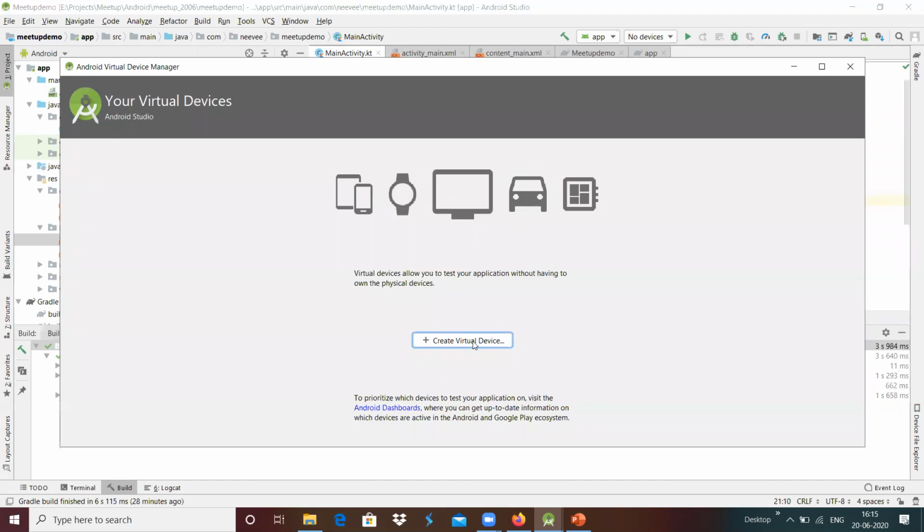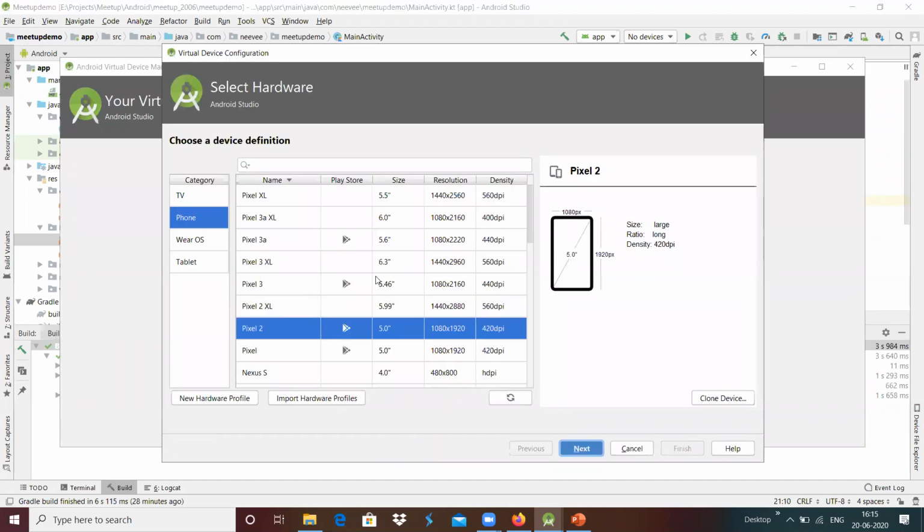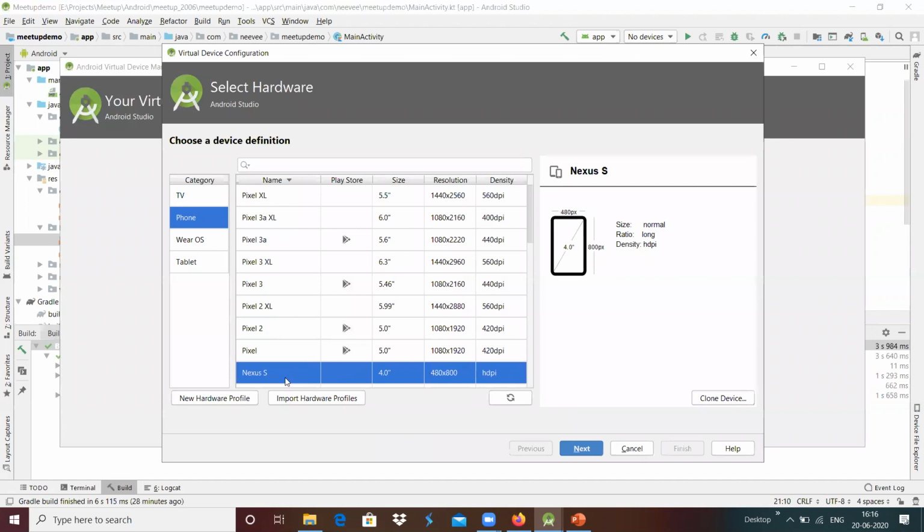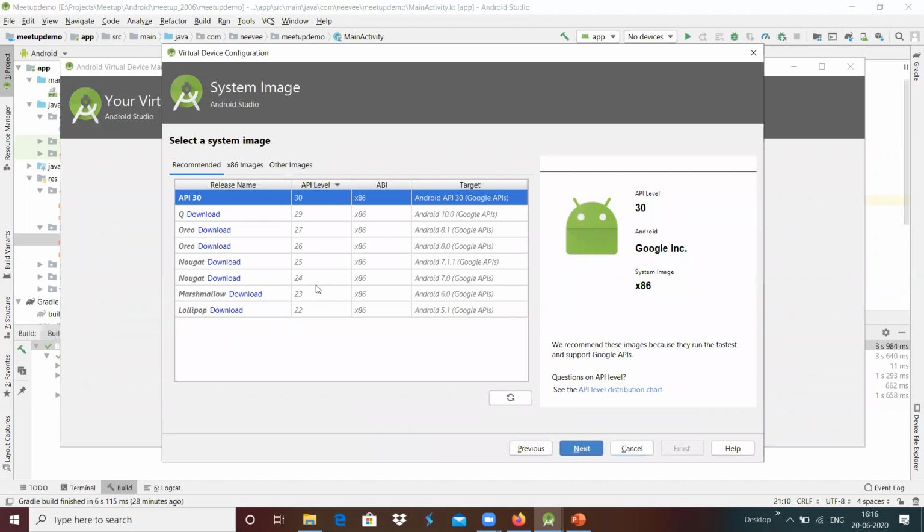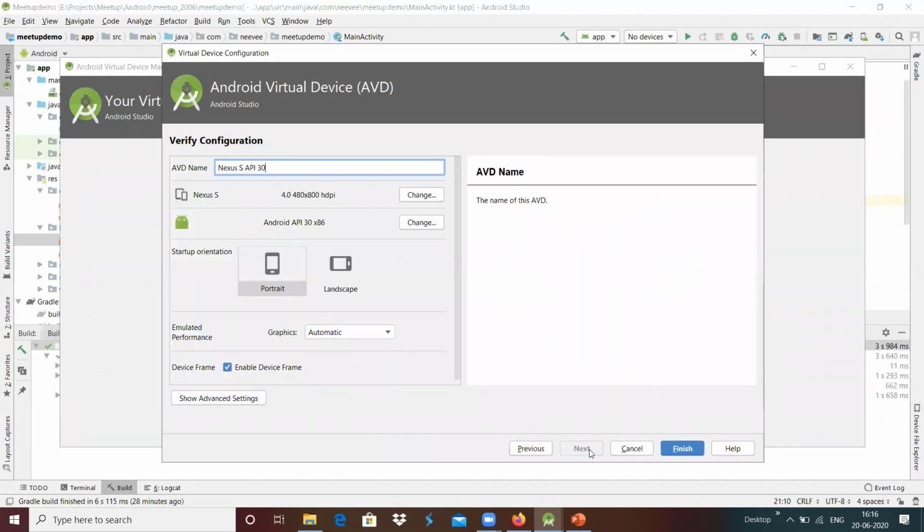I'm going to create a virtual device, something like the Nexus 7, which is what we wanted to have, and I downloaded API 30 for this device, that virtual image. Next, I'm going to give the AVD name as meetup AVD.